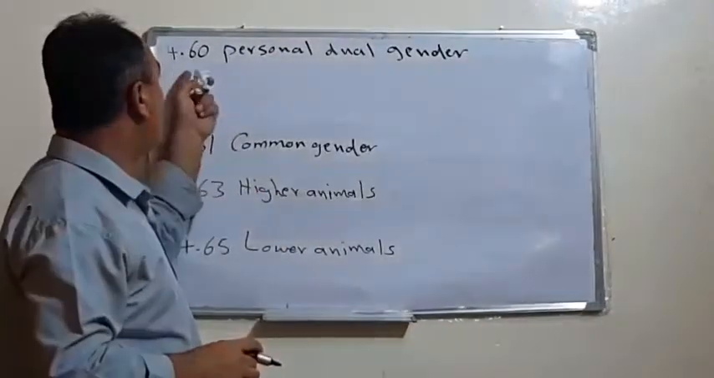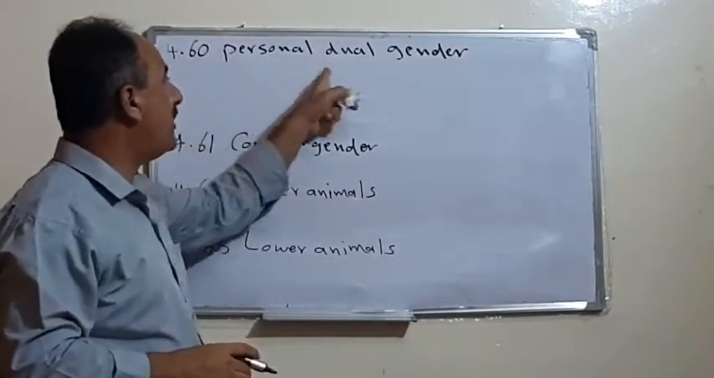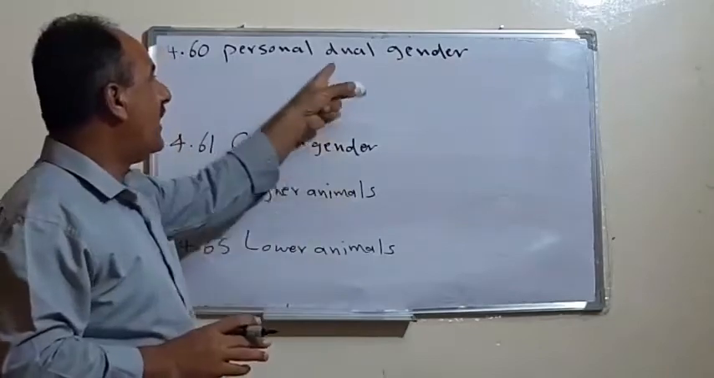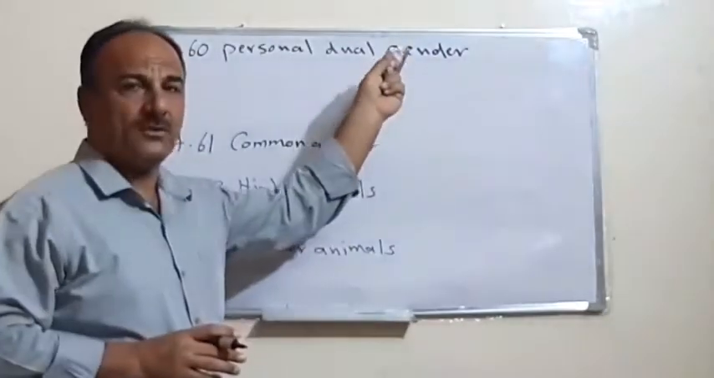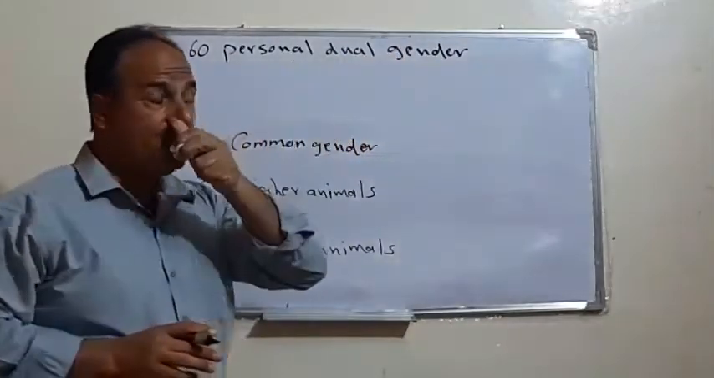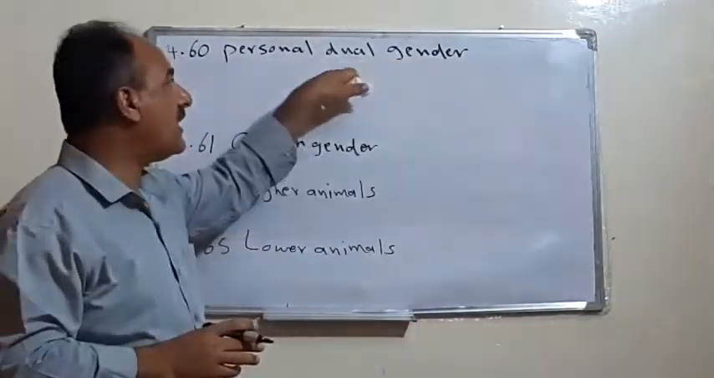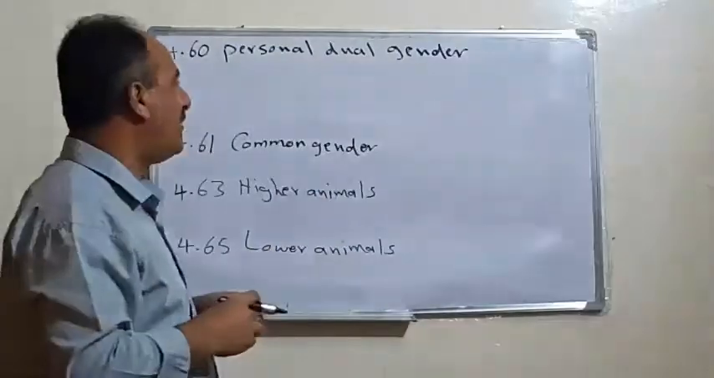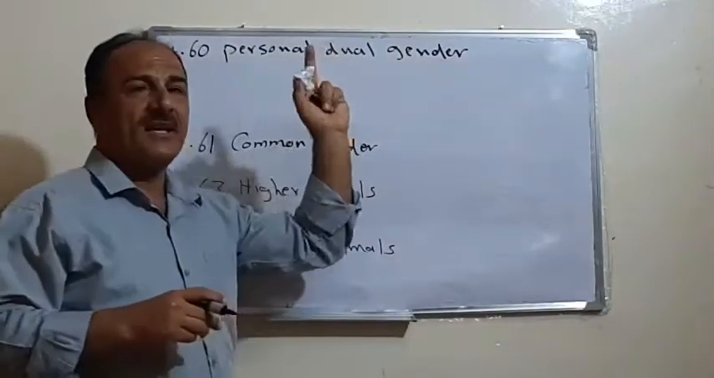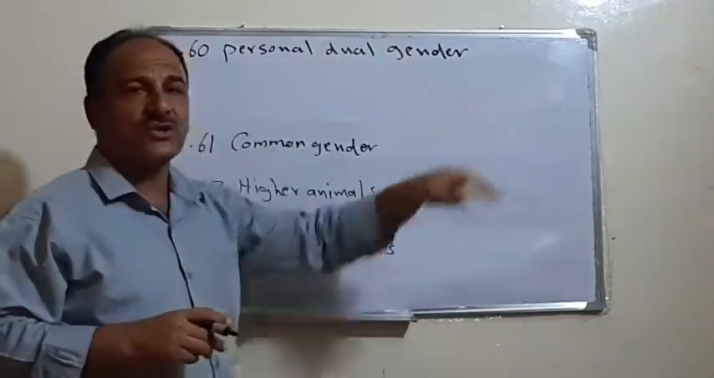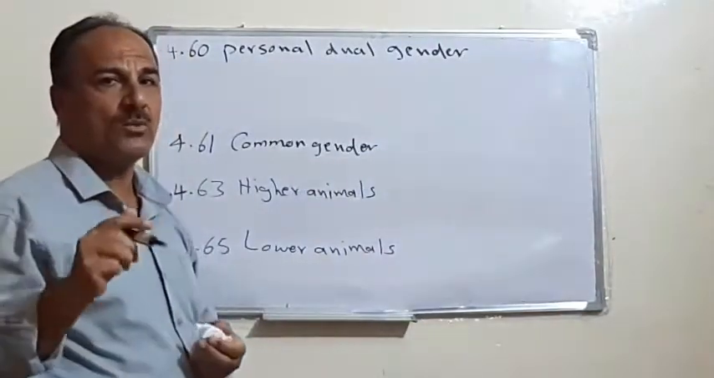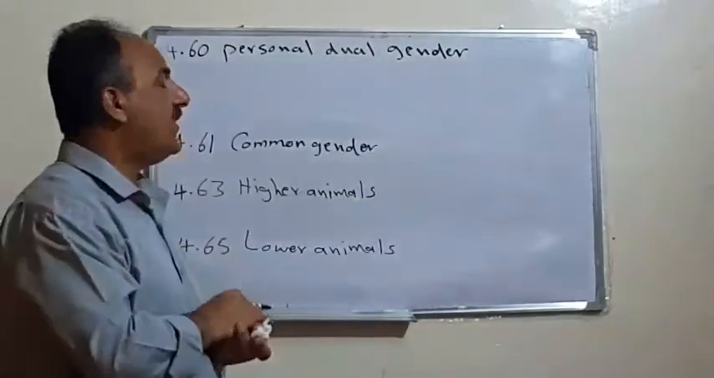In this section, 4.60, we have personal dual gender. The concept of duality or dual is not very prominent and clear in Arabic, but it is not clear in English. The opposite is the case: in English, we mostly have one word that represents the two genders.